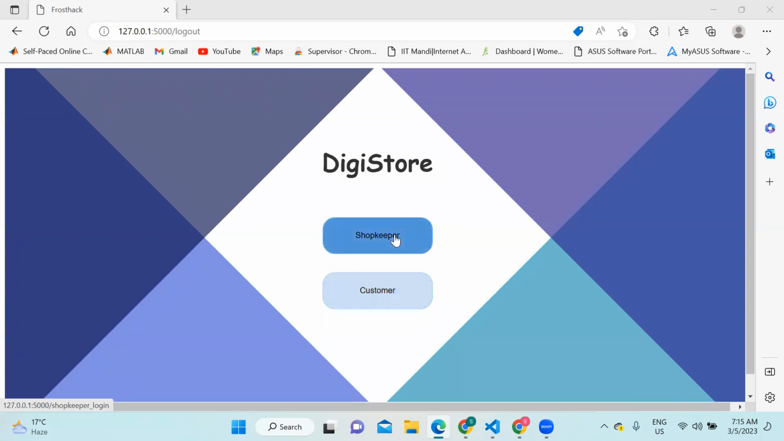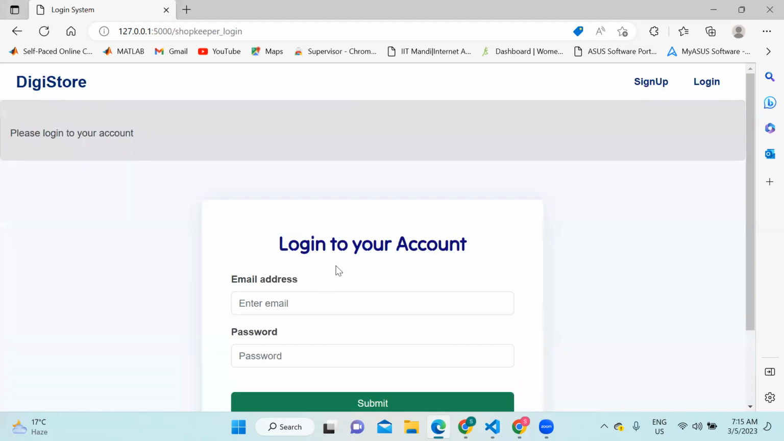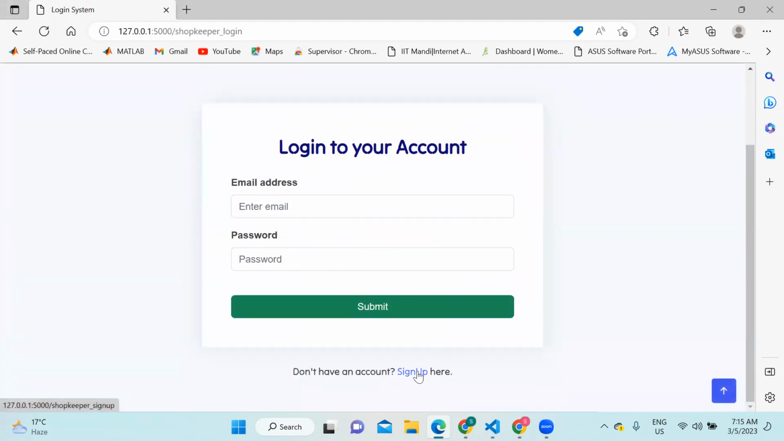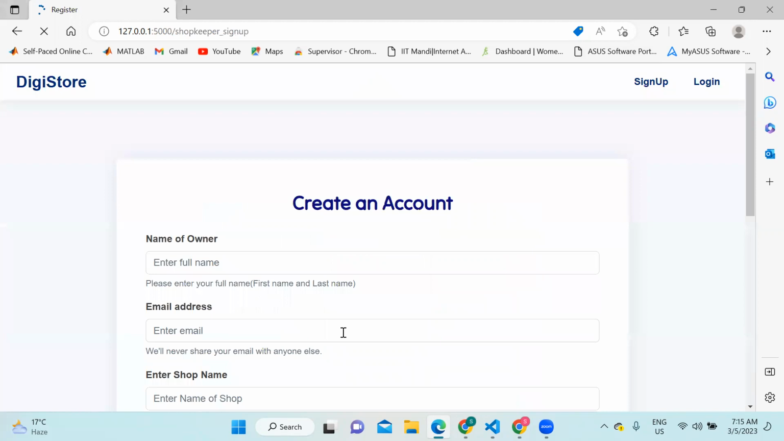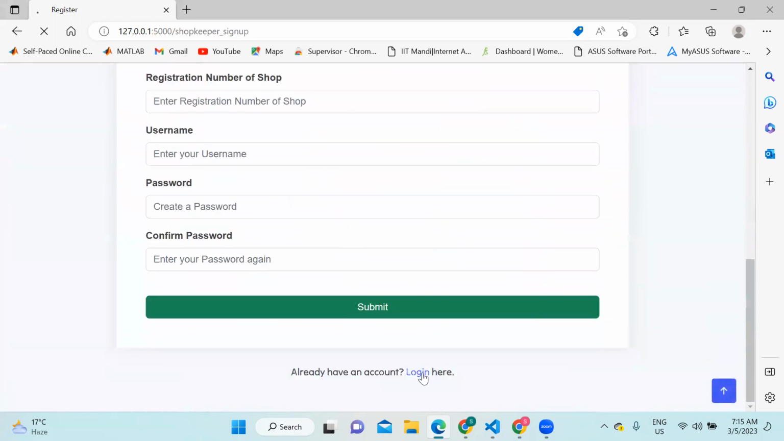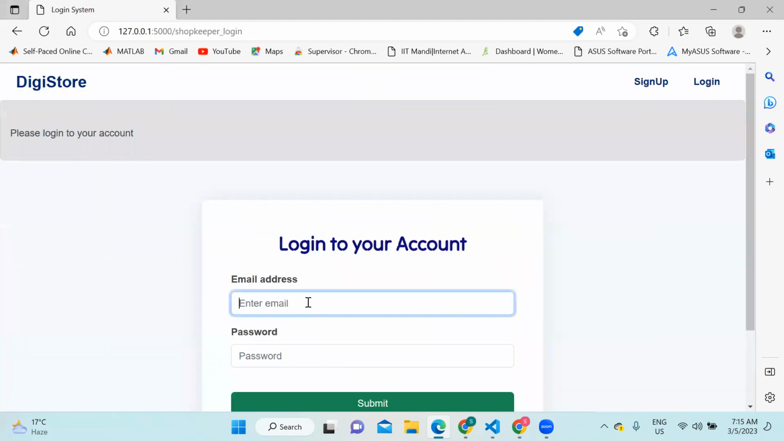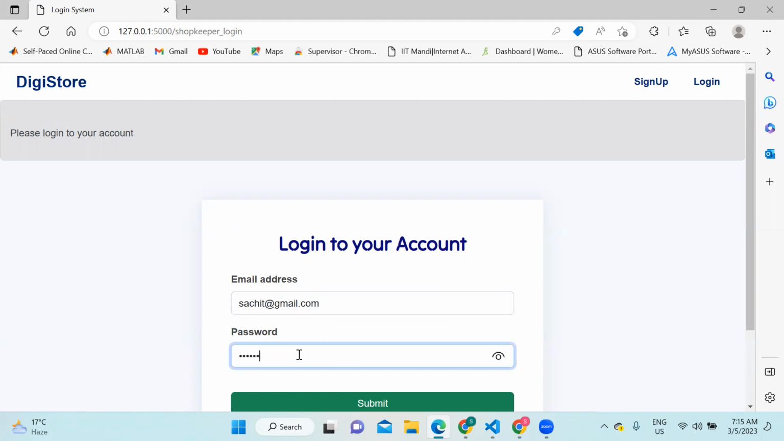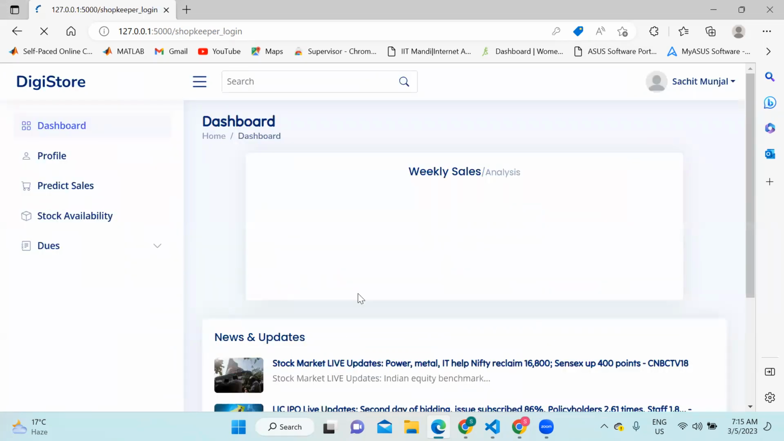So first I will demonstrate the working of the shopkeeper's side of the portal. It prompts me to log in. If I do not have an account, I can create one. So I will quickly log into my account, which is sachit@gmail.com. I will enter my password. It will redirect me to the dashboard page.